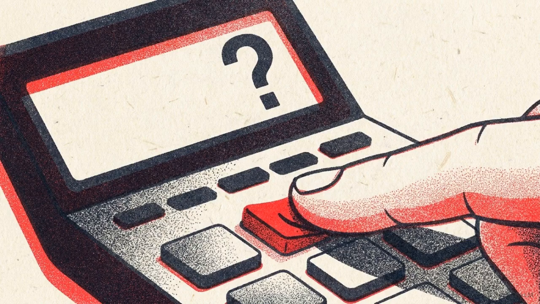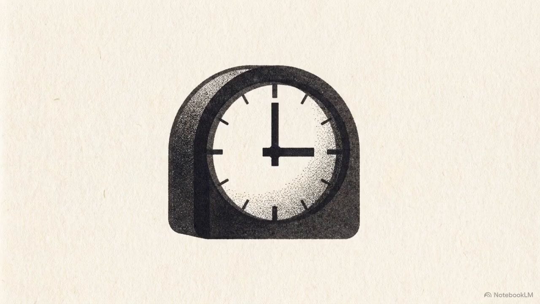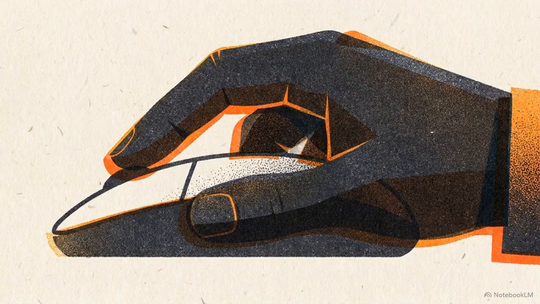Over the next 6 minutes, we are going to calculate the precise cost of that delay. Then we are going to fix it together, in real time. To follow along, you will need 15 minutes, a government ID, your bank login, and an initial deposit of $10 to $50 ready to transfer.